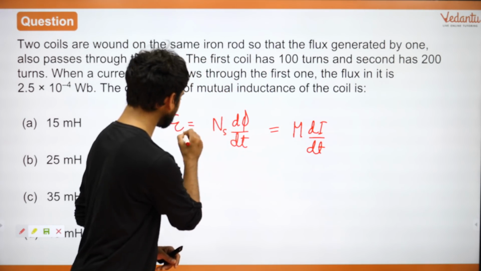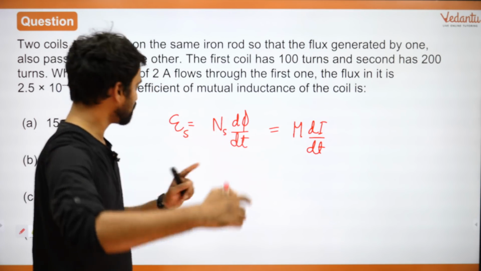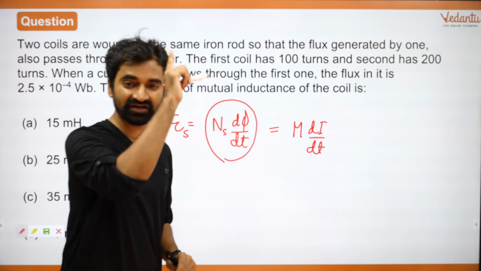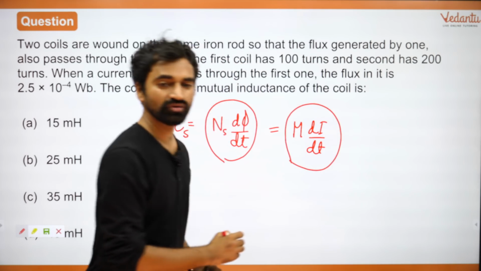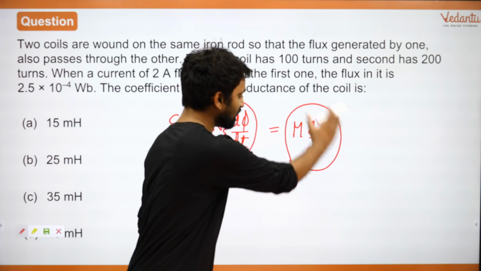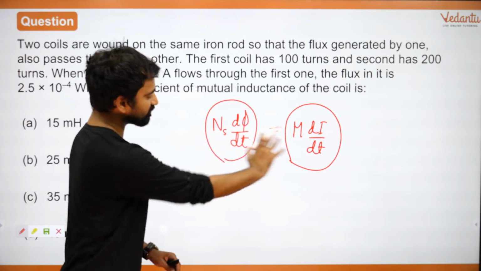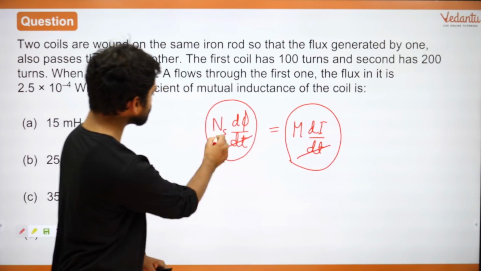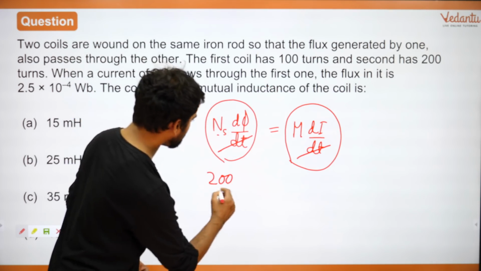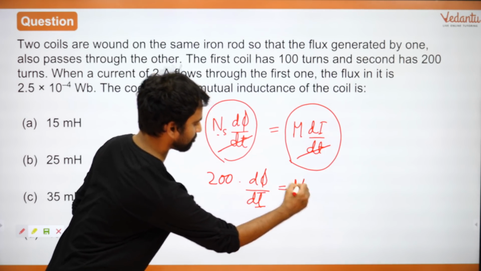Is that right, everyone? This is secondary, this is secondary. So whatever is the EMF induced in the second coil, that is equal to N d phi by dt, the basic definition, or that is equal to M into di by dt, the new definition. Okay, when you study mutual inductance, you study it like this. Is that fine, everyone? So now forget this. This is exactly what we are going to use. dt gets cancelled. You know the value of Ns, I believe. Ns has 200 turns. So 200 into d phi upon di is equal to M.